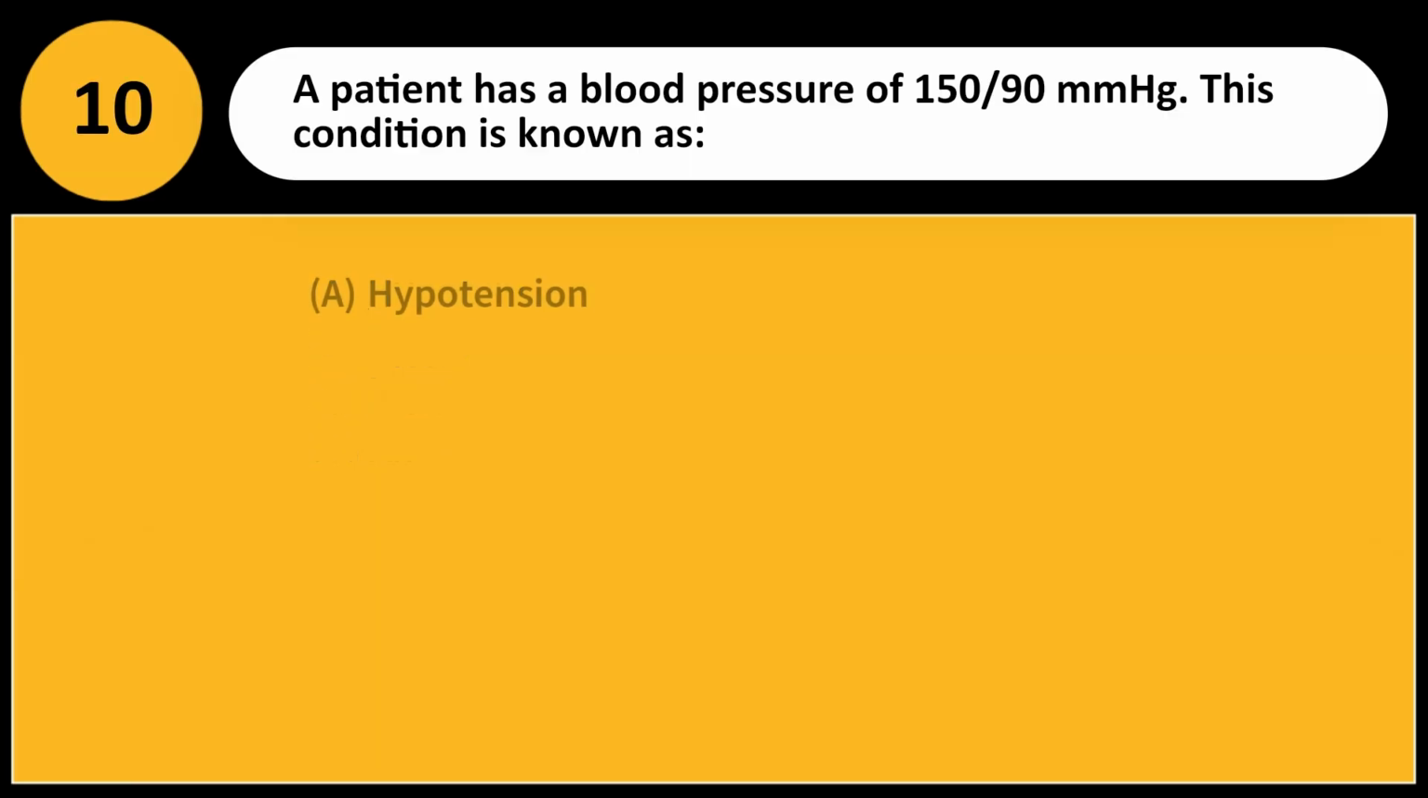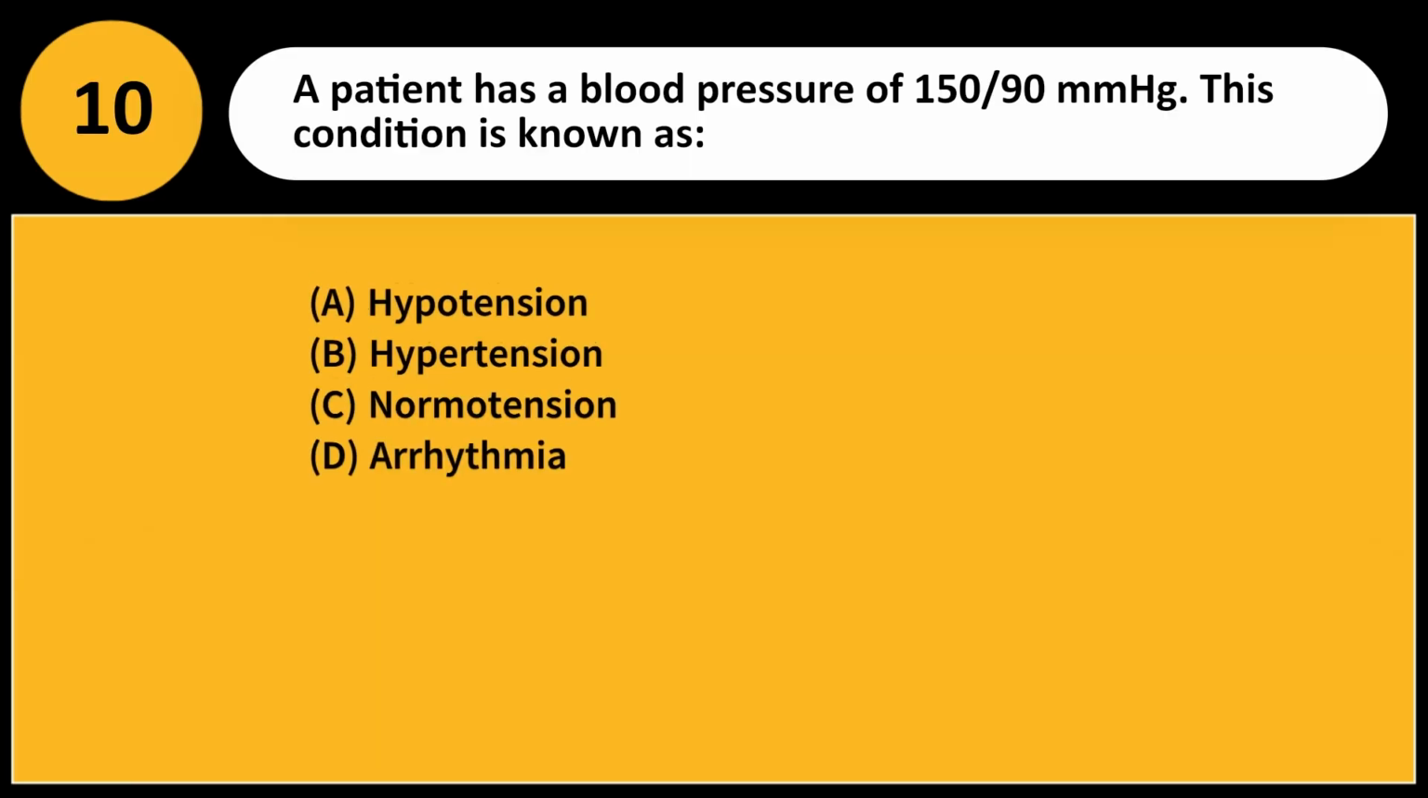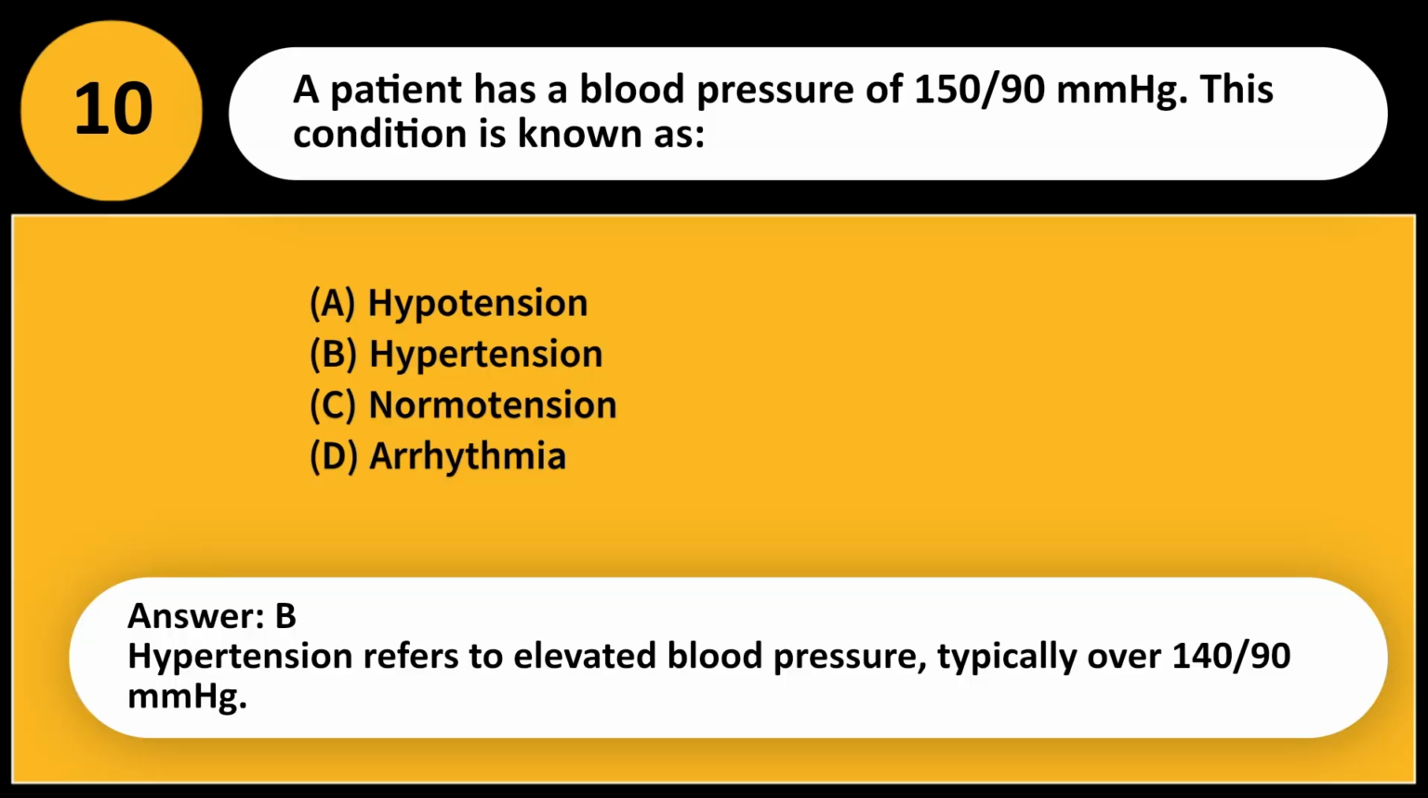A patient has a blood pressure of 150/90 mmHg. This condition is known as A. Hypotension. B. Hypertension. C. Normotension. D. Arrhythmia. Answer, B. Hypertension refers to elevated blood pressure, typically over 140/90 mmHg.